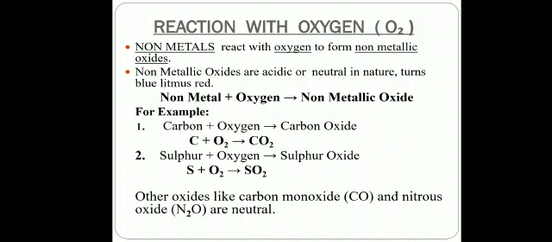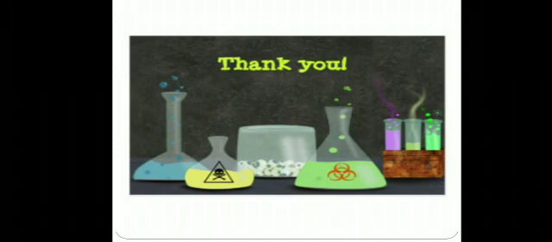These oxides are acidic in nature because when we mix carbon dioxide with water under suitable conditions, it forms carbonic acid, and we know that acids are acidic in nature. Other oxides like carbon monoxide and nitrous oxide are neutral in nature and they do not turn blue litmus to red. So this is all for the reactions of metals and non-metals with oxygen. Thank you.